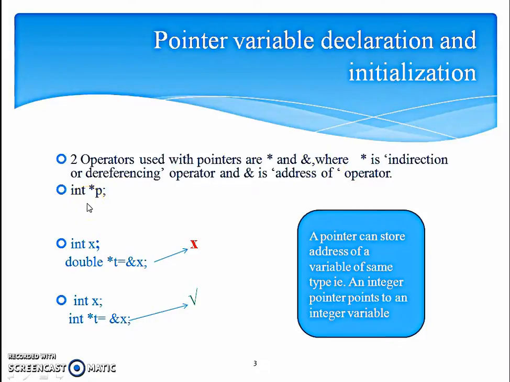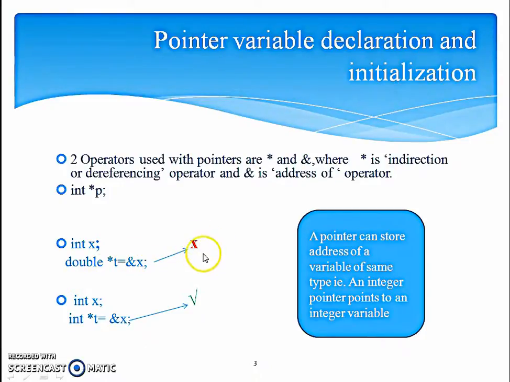Now how we declare a pointer variable, this is the kind of declaration which will be used. Type of the variable, asterisk and name of the variable. So this is how we declare a pointer variable. Here I am showing you how a pointer will be initialized. So here a variable is declared which is integer type, its name is x. In the second statement, we are declaring a pointer of double type and we are trying to store the address of x.